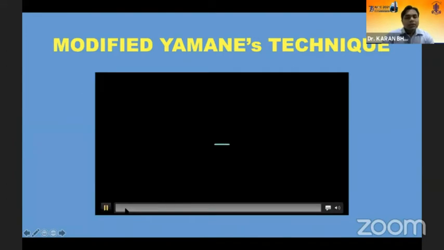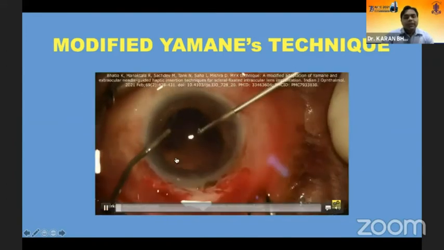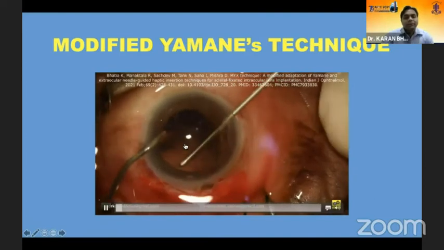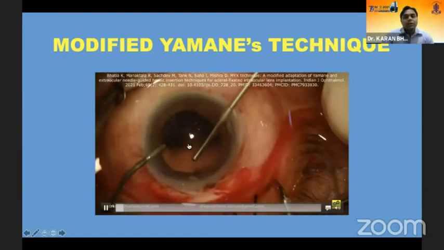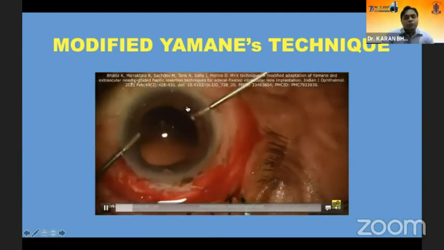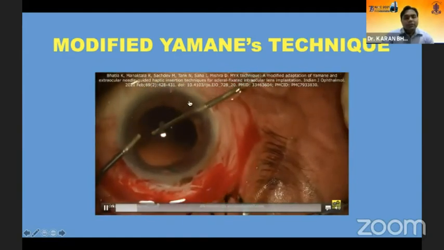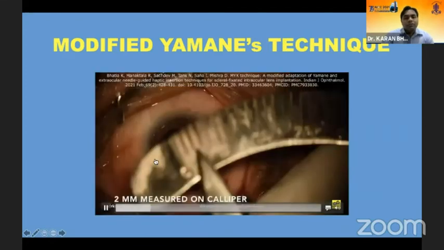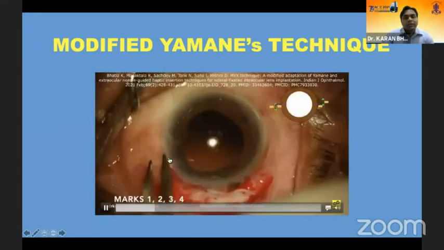So this is a video to show the same, where it's an aphakic eye, where a comprehensive vitrectomy, anterior vitrectomy is being done. The vitreous is being swept off from the iris to check for any residual vitreous, and which has been subsequently removed. As described in the animation, 2 mm from the limbus and then a vertical 2 mm distance. So this shall be our route for introducing the needles.